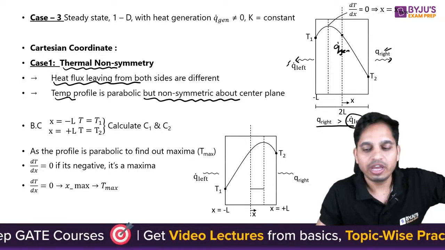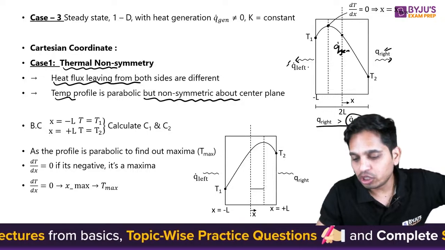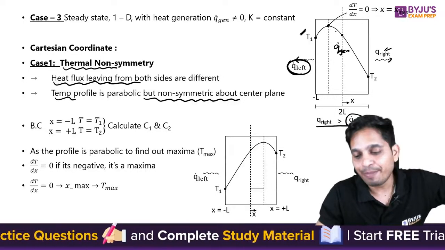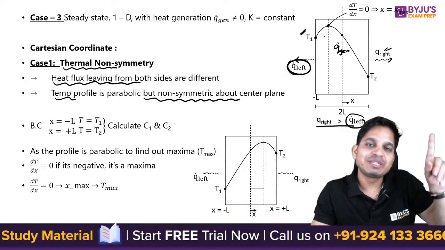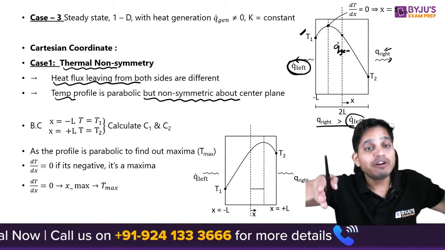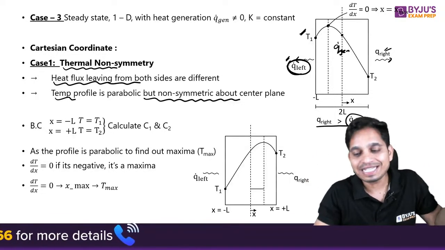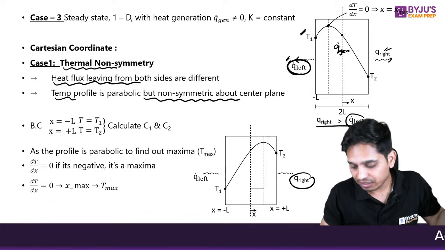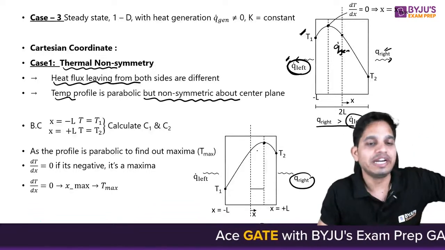Okay. Now let us say here Q left is less. So you will be getting a maxima at this side. Therefore, here you will be getting a higher temperature, and maxima will be on the Q left side. So maxima will always be between center and the side where heat transfer is less. So Q left is less, so maxima will be on this side. Here Q right is less. So maxima is between center and the right side.